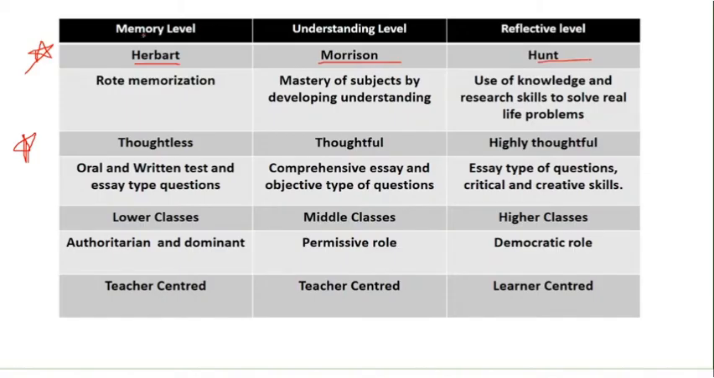Now when we talk about memory level, it emphasizes or gives result to what? Rote memorization, which happens in lower classes. Understanding level talks about mastery of the subject by developing an understanding, which happens in middle classes. And reflective level is where the use of knowledge and research skills is applied in order to solve problems, which happens in higher classes. So it inculcates problem solving and critical analysis.